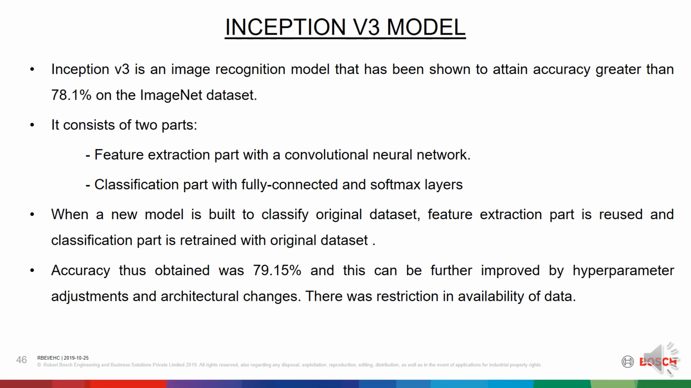The total number of online Kaggle images used was 27,558 that contain infected and non-infected RBCs, out of which 80% of images were used for training and the remaining 20% for testing. Accuracy thus obtained was 79.15%, and this can be further improved by hyperparameter adjustments and architectural changes. There was a restriction in availability of data.